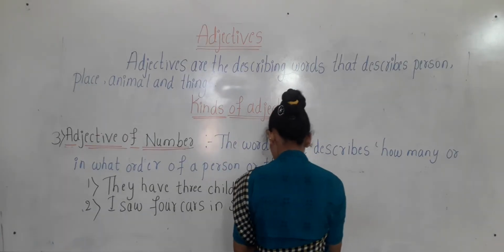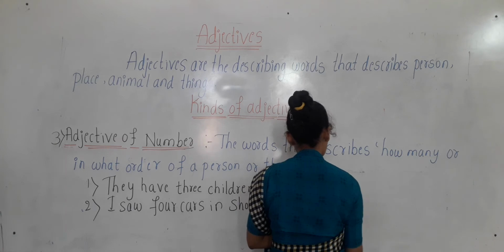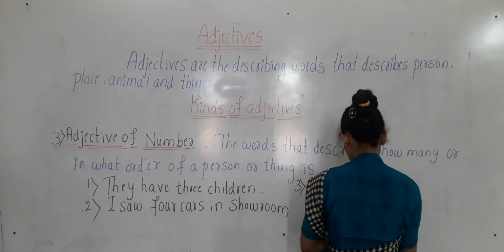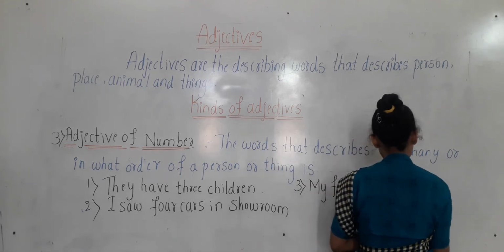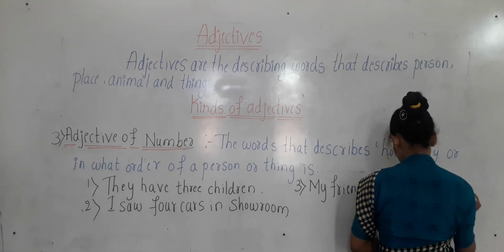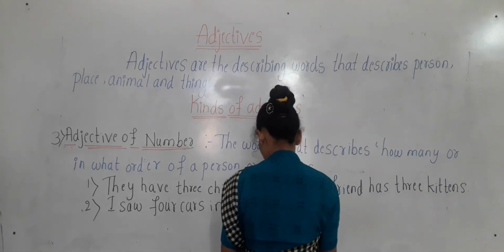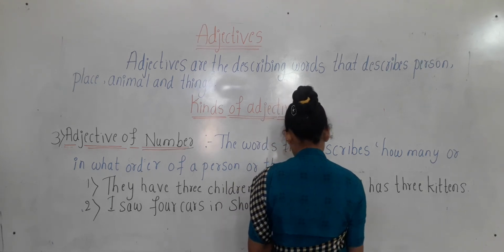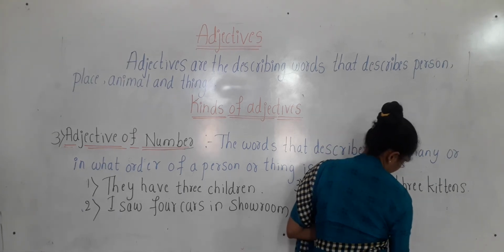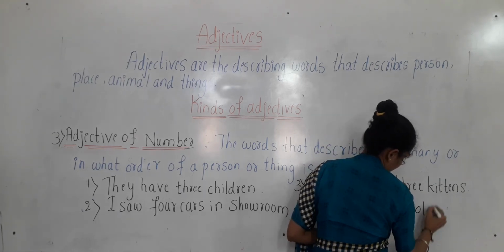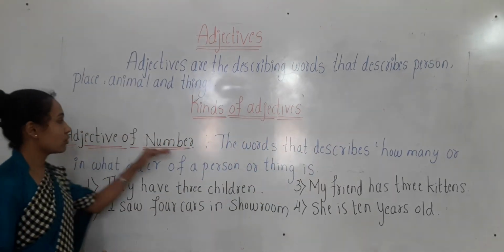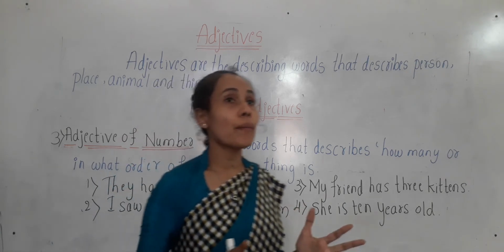Okay, the third one is, my friend has 3 kittens. She is 10 years old. Okay, children, so these are the examples for adjective of number which shows how many.